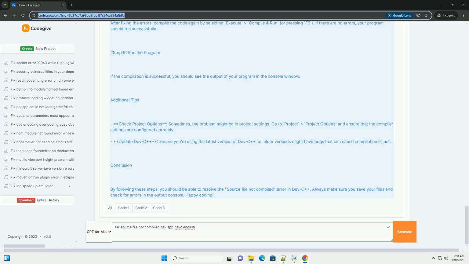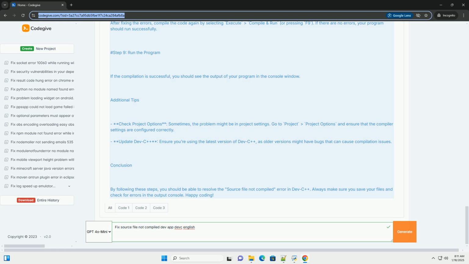Step 8. Compile again. After fixing the errors, compile the code again by selecting Execute, Compile and Run, or pressing F9. If there are no errors, your program should run successfully. Step 9. Run the program. If the compilation is successful, you should see the output of your program in the console window.